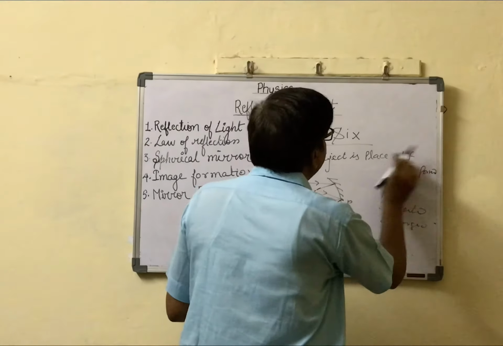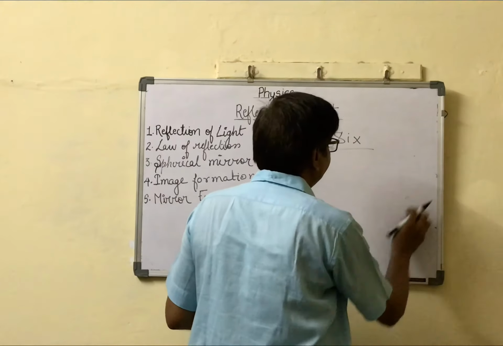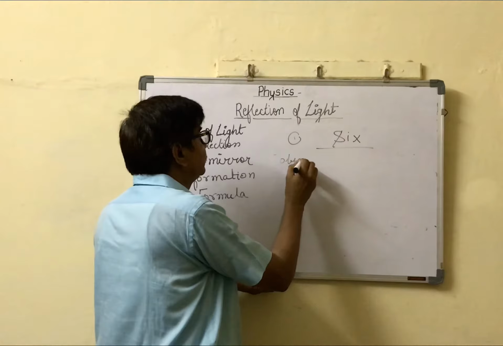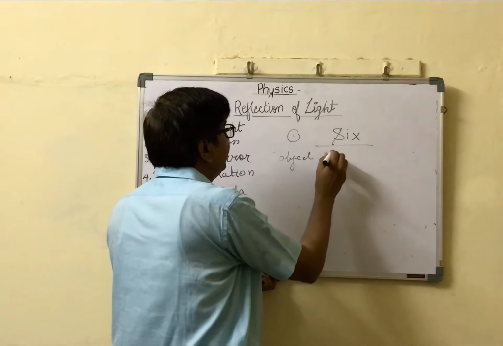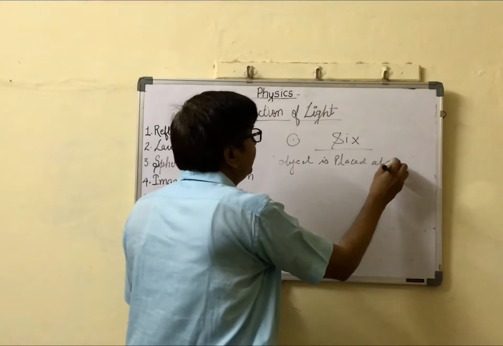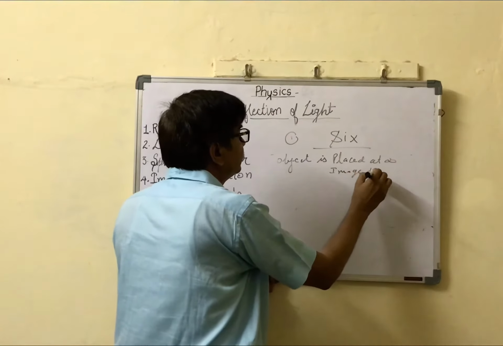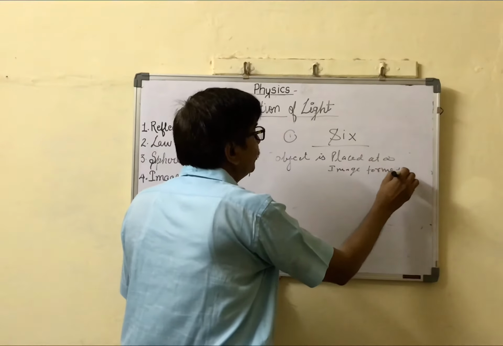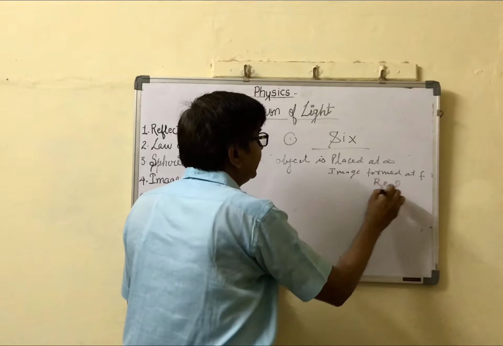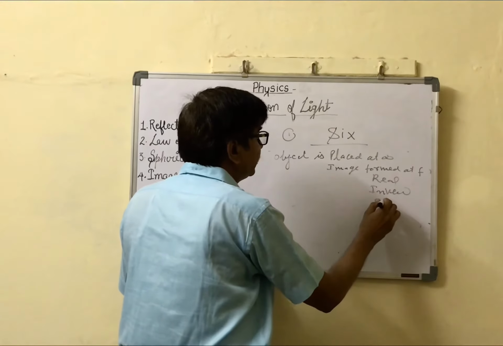Now, second case: the object is placed at infinity. The image is formed at focus F. Real, inverted and small in size, that is, diminished.